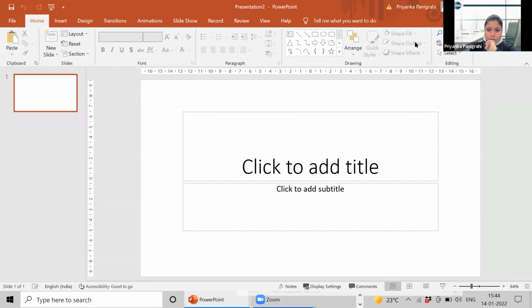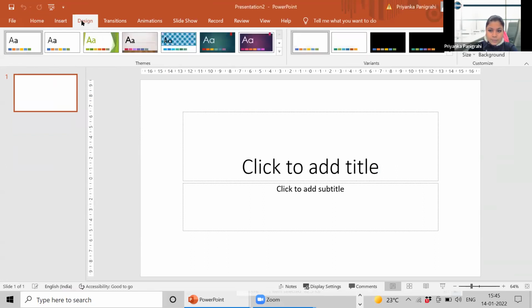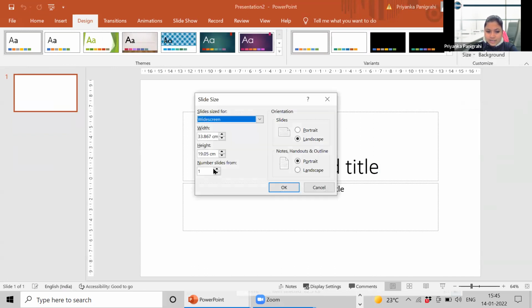Now, what I can do is go to design, because this is not a design specification of an Instagram post. So go to design, go to slide size, custom slide size, and make the width and height similar. Whatever it is, 33.867, just make it like that.